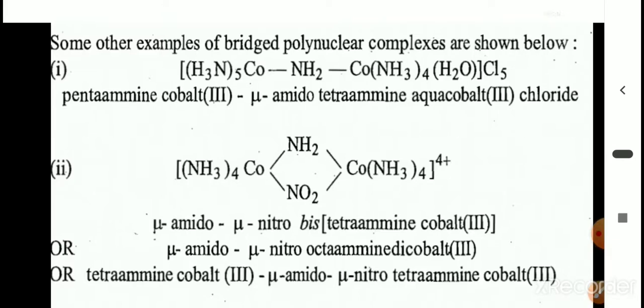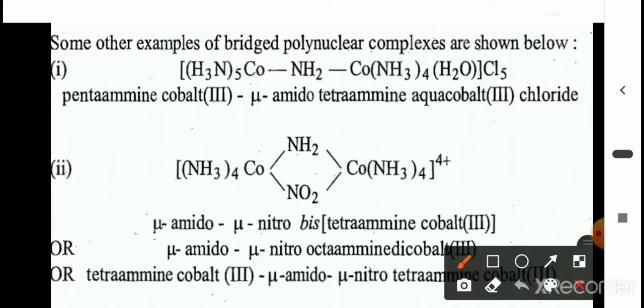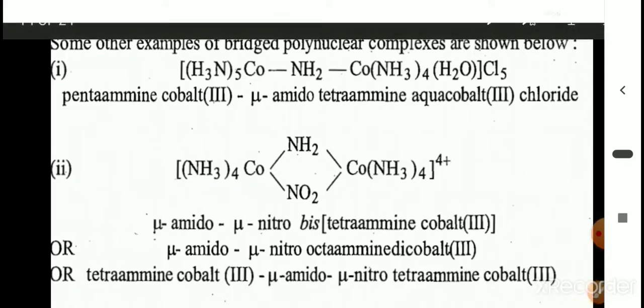We start with the left side and the name ends with the right side. From the left side it has 4 ammonia, tetramine, then cobalt, oxidation state 3, then come the bridging ligands, mu amido, mu nitro, tetramine, cobalt, then the oxidation state again is 3. Like this we write the IUPAC names for coordination compounds with bridging ligands and symmetric groups.